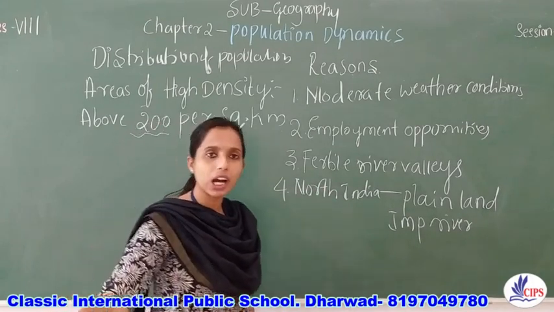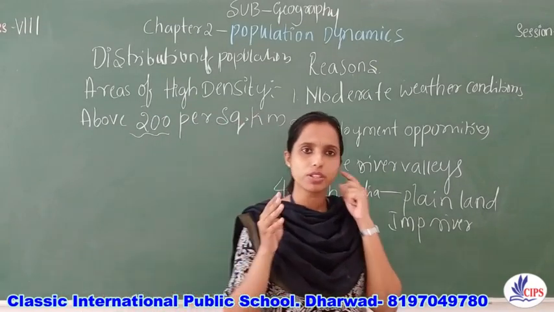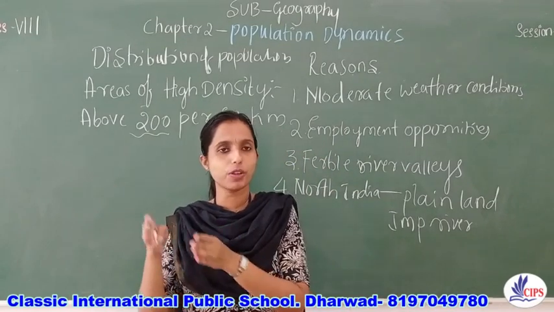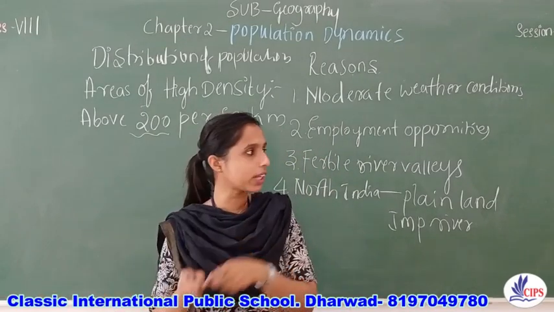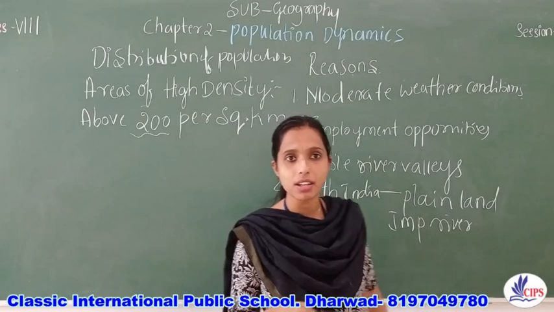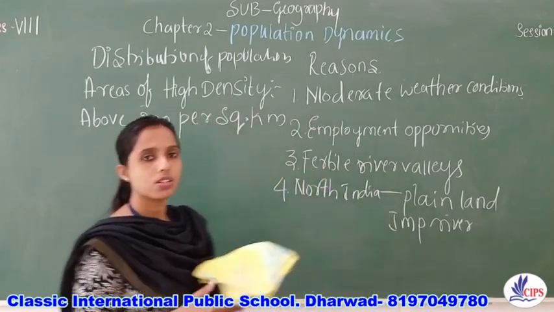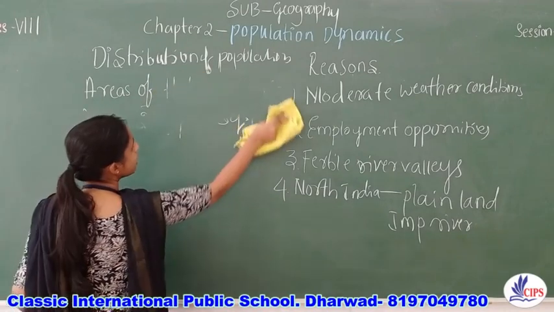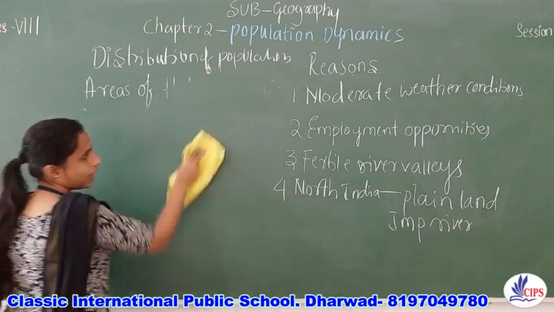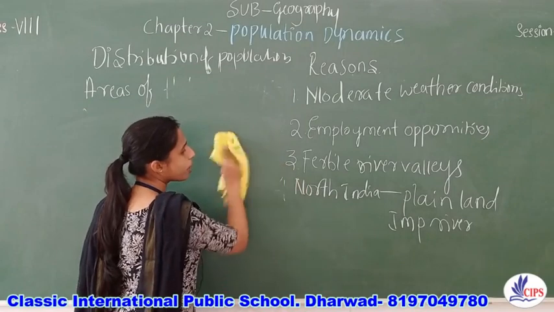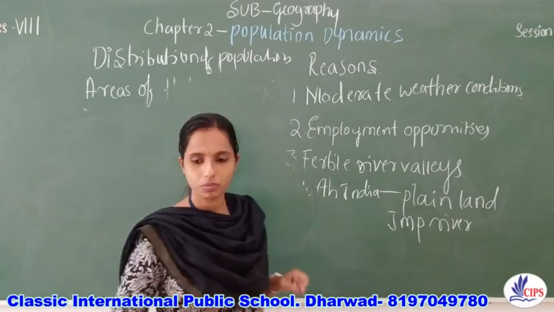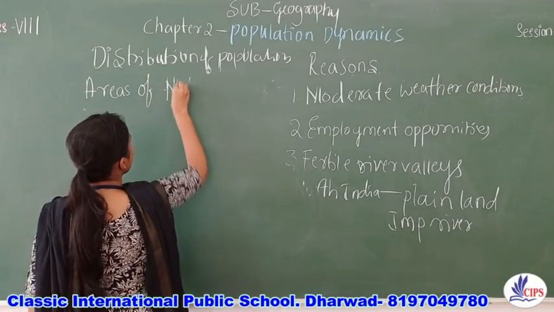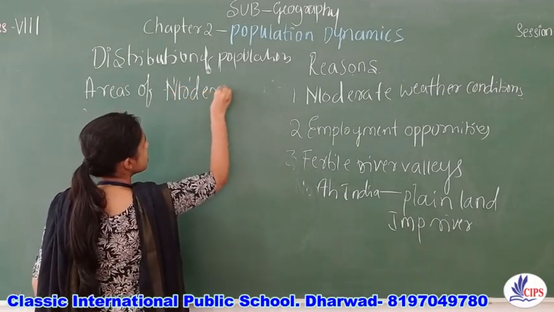So I hope by now the thought process is clear. Why the density of population will be low in some areas and why the density of population will be high in some regions or some areas. The next one, areas of moderate density.